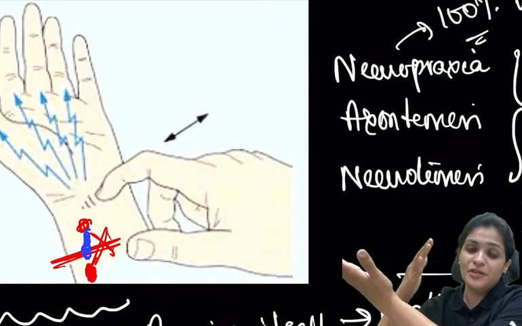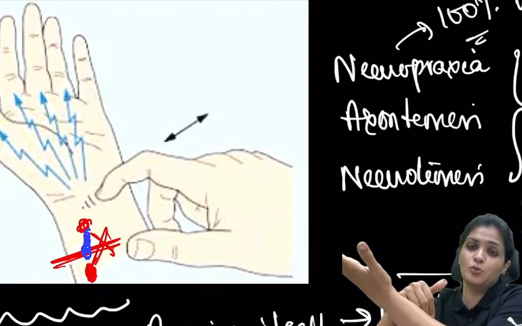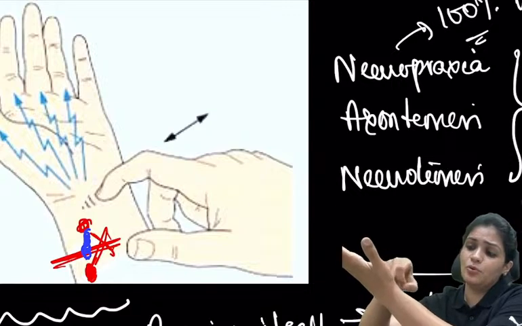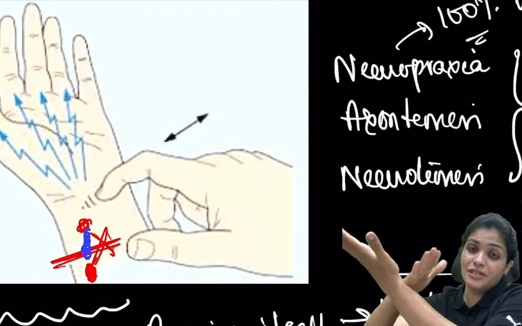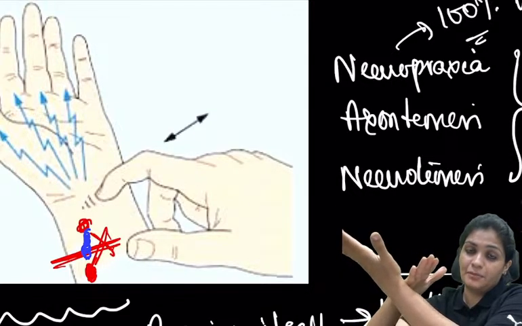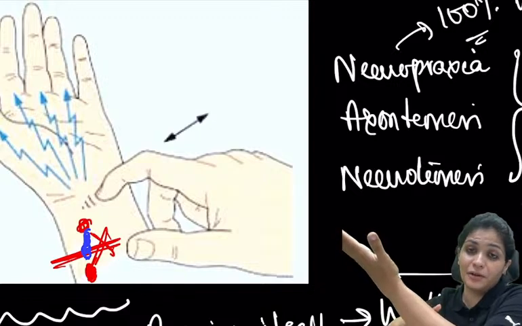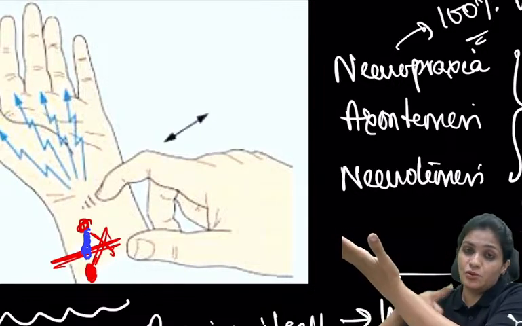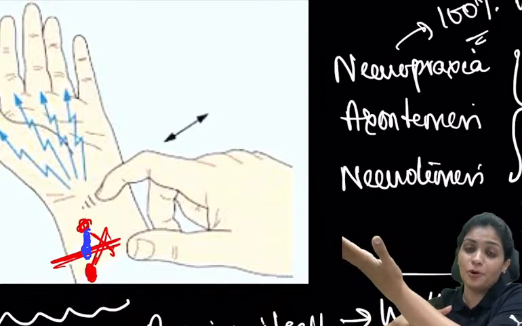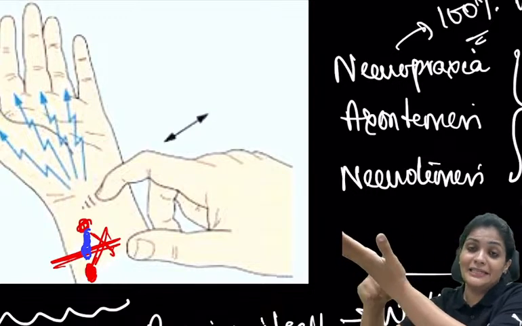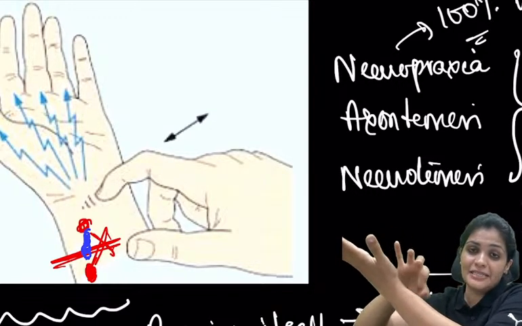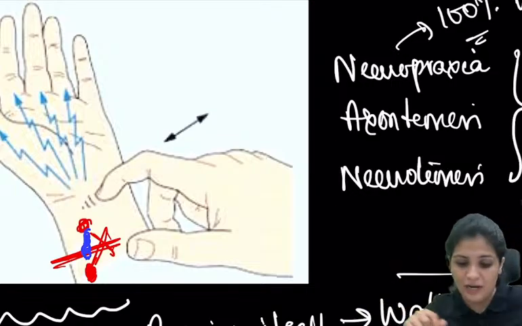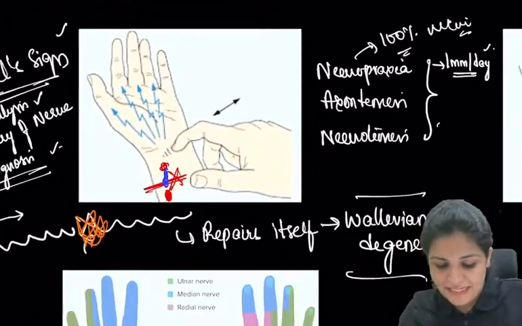Now you send the patient back and call him back after 2 or 3 weeks, and again you do the Tinel sign. This time you find the Tinel sign has come up to here, meaning there is a recovery from this level to this level. That means there is nerve progression. So the axoplasm flows from proximal to distal, but the Tinel sign is done from distal to proximal. That you have to understand. So this is about the Tinel sign.